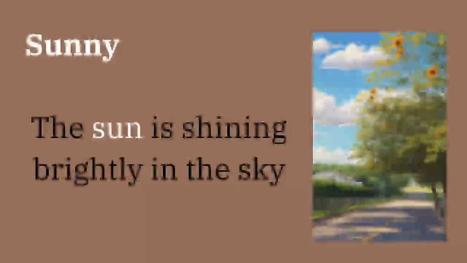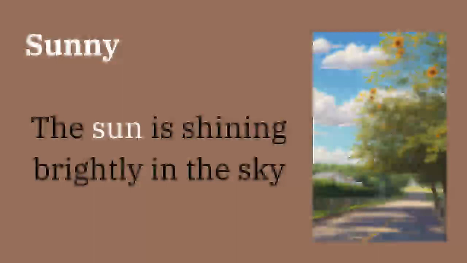So in this case, you can say the sun is shining brightly in the sky. We are using is shining with ing because we are speaking about the weather at the moment, like what is happening right now. It is shining. The sun is shining with ing, and so that is related to the present continuous tense. We need to use is because of the sun. Okay, it's a singular subject.